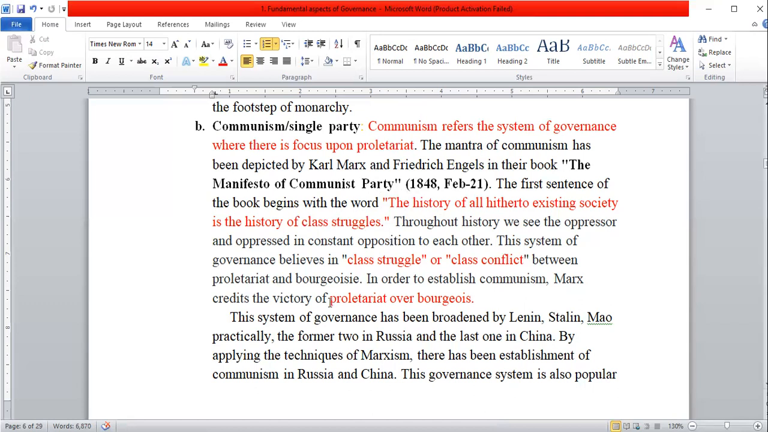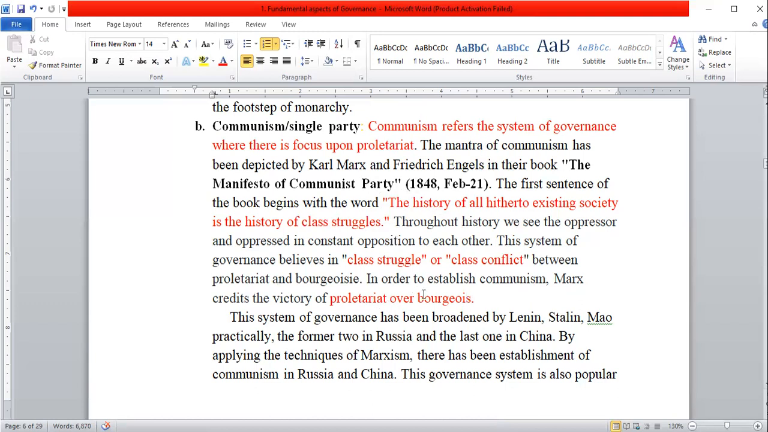There is one quotation: proletariat and bourgeois. Bourgeois are the rich class people, the people who have factories, the very rich businessmen. They are called bourgeois. And proletariat are those people who are very poor, who are just living in the street, who work very hard and earn very little. The amount they earn is only useful to buy food and clothes, and they don't have any luxurious life.